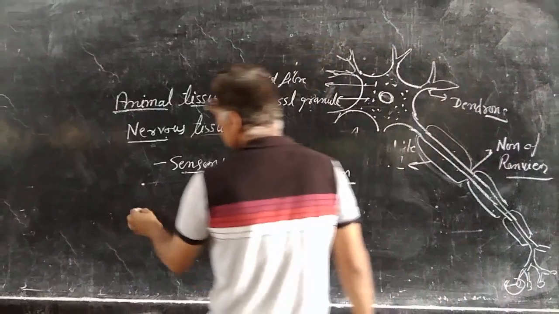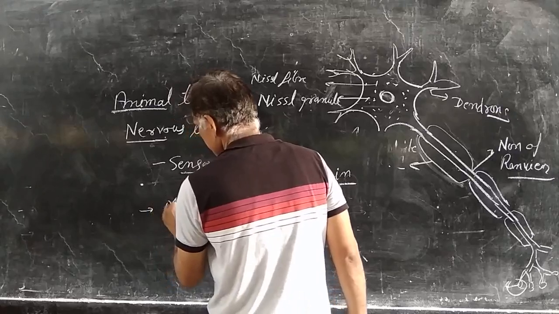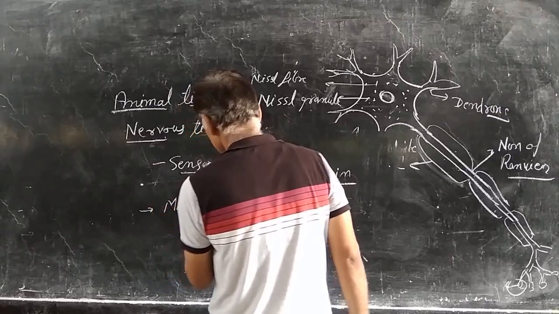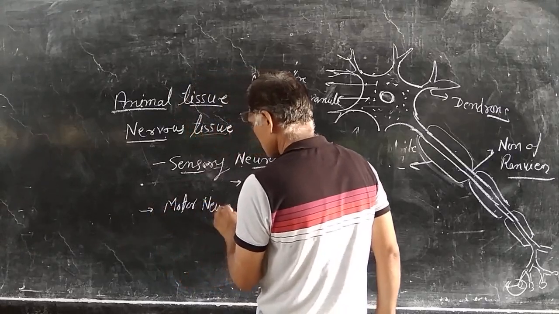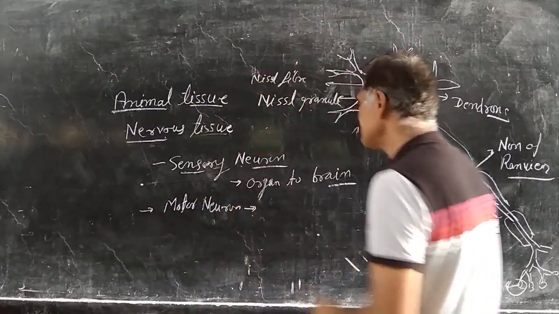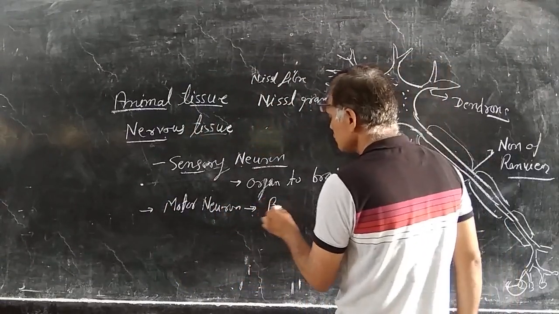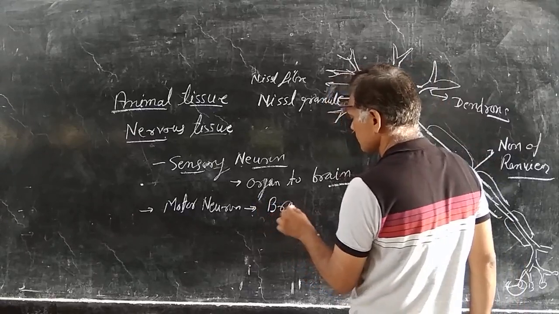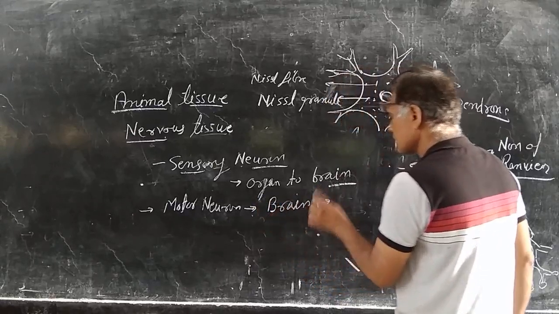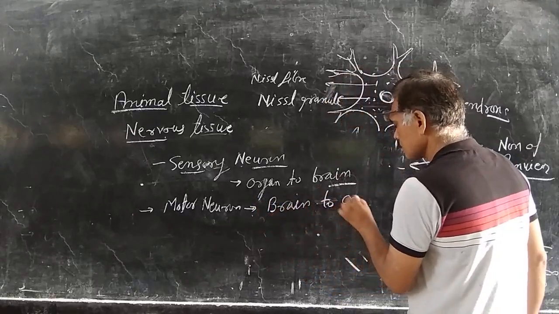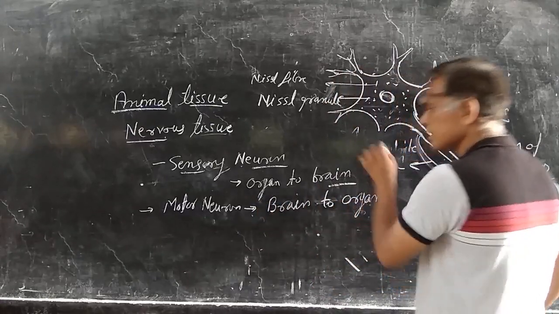Another type of neuron is the motor neuron, which transfers the message from the brain to the organ.